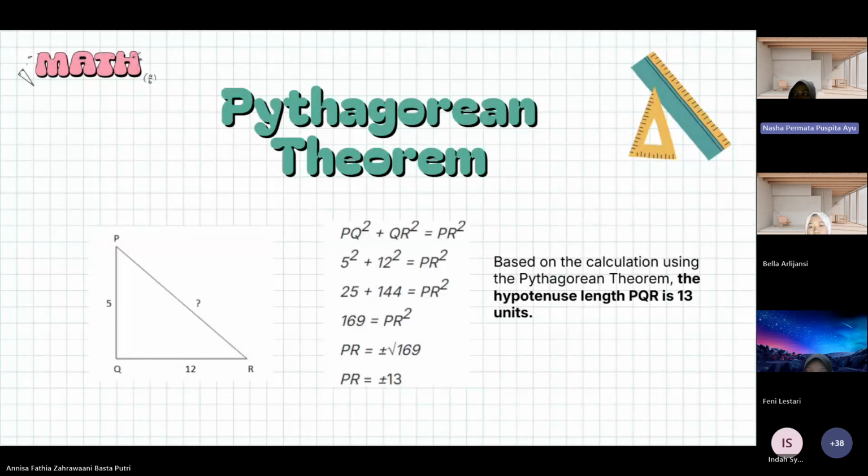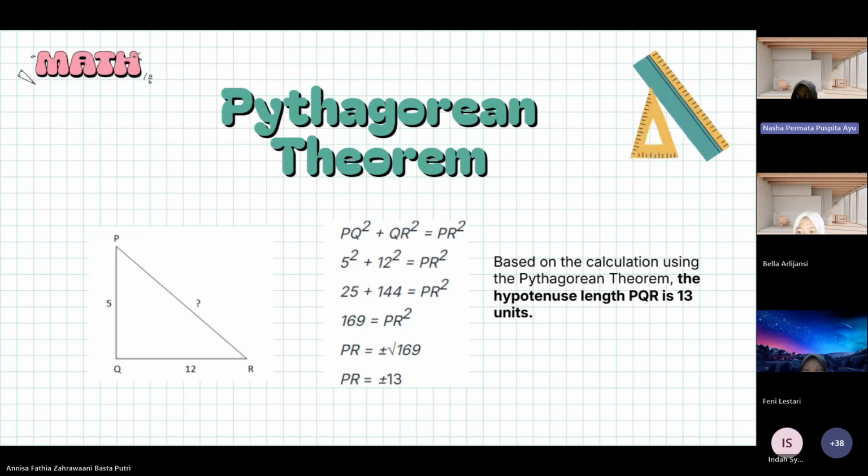Okay, in this picture, the height is 5 and the base is 12. To find the hypotenuse, we use the Pythagoras formula. So 5 squared plus 12 squared equals PR squared.